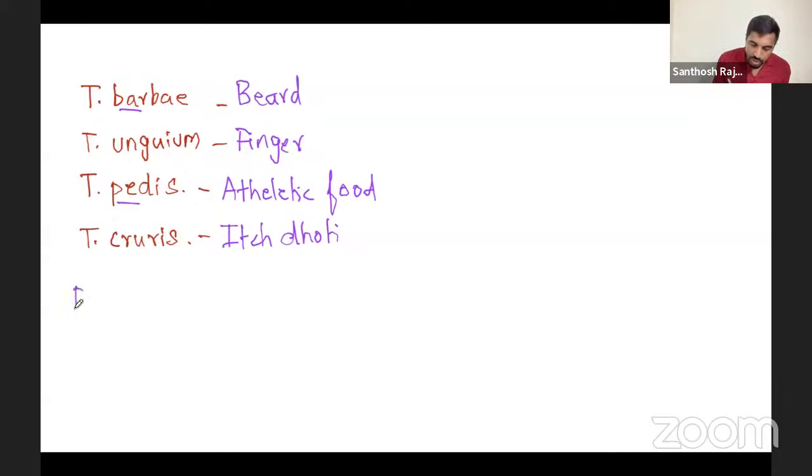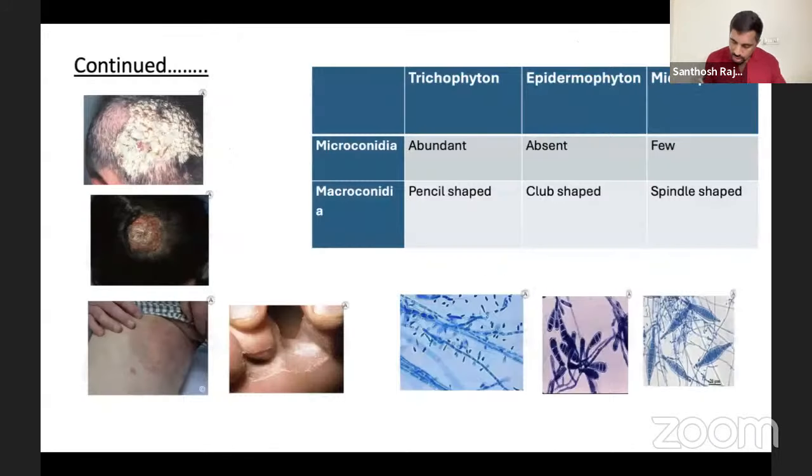Then for lab diagnosis, come to this picture. You have to draw this picture. To differentiate trichophyton, epidermophyton, and microsporum, you make a smear and do microscopy. In microscopy, I'm going to do an LPCB. LPCB is lactophenol cotton blue. For all fungal microscopy, the best stain is this. It will look blue in color. So remember, in trichophyton, epidermophyton, and microsporum. Let me change the color.